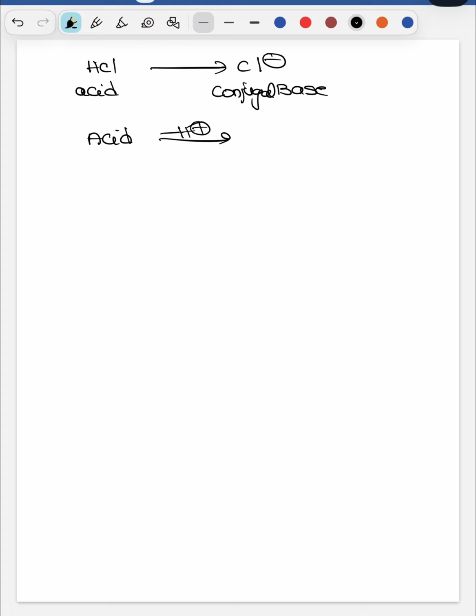So here one thing have you observed? HCl in the water will form Cl-. So HCl is an acid, but Cl- has a lone pair. So here it is forming a base. By losing the H+, it will form the base, but we should call it a conjugate base. That means when an acid removes the H+, by removal of the proton, it will form the conjugate base.